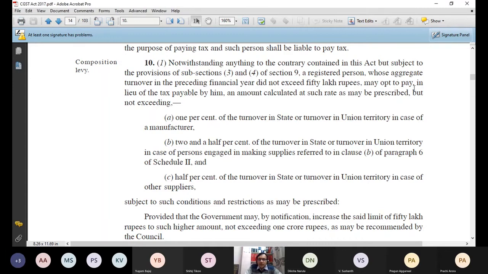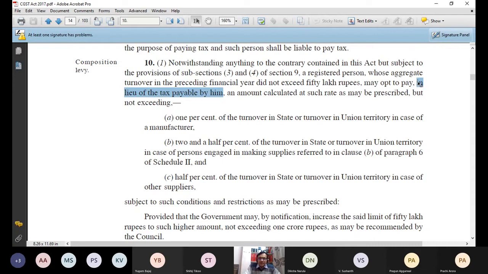They are using the language or the sentence that in lieu of tax payable by him. This is the language used. In lieu of tax payable by him. What do I mean by this? That rather than paying the normal tax, the registered person or taxable person should pay the tax as per these rates.